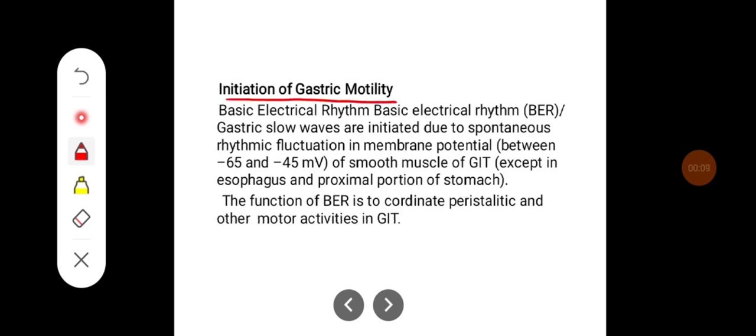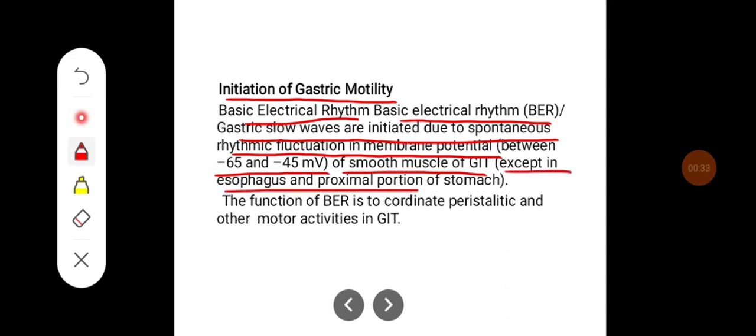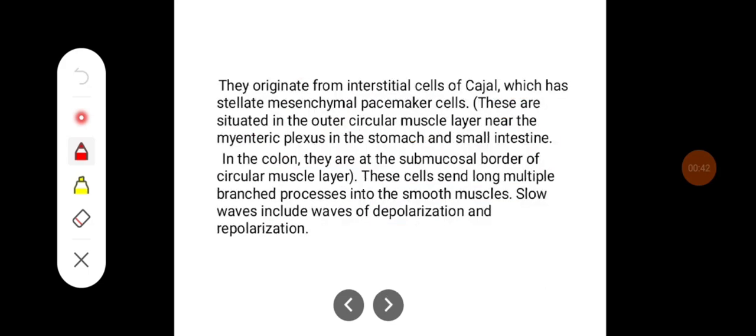Initiation of gastric motility. Basal electrical rhythm, also known as BER or gastric slow waves, are initiated due to the spontaneous rhythmic fluctuation in the membrane potential. That is, it fluctuates between minus 65 to minus 45 millivolts in the smooth muscle of the GI tract, except in the esophagus and proximal portion of the stomach. The function of basal electrical rhythm is to coordinate peristaltic and other motor activities of the GI tract.